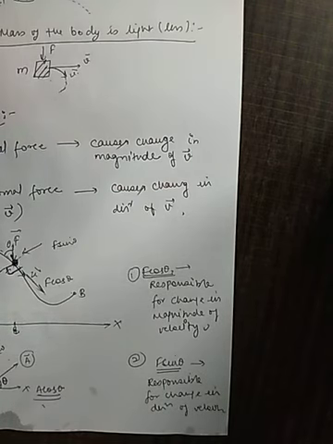So that's how we analyze the effect of force on a particle. Thank you.